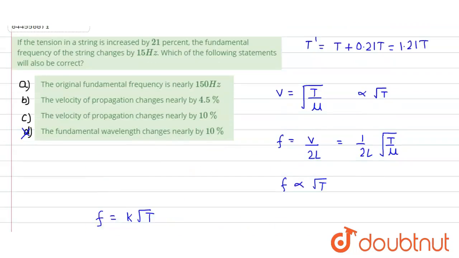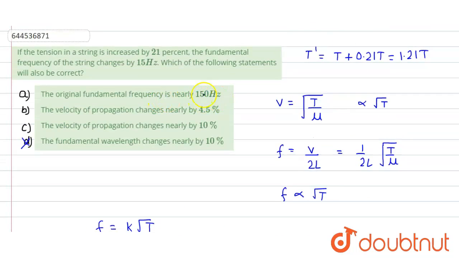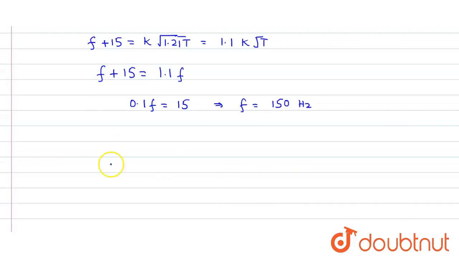Now, if we check our first option, it is given that the original fundamental frequency is 150 Hertz. So option A is correct. Now we need to identify the change in the velocity of propagation. What is the change in velocity? We say that delta V would be equal to V dash minus V, the final velocity minus the initial velocity. That means initial velocity with the tension T and the final velocity with the tension 1.21 T.